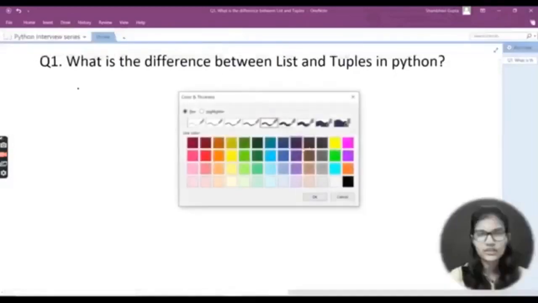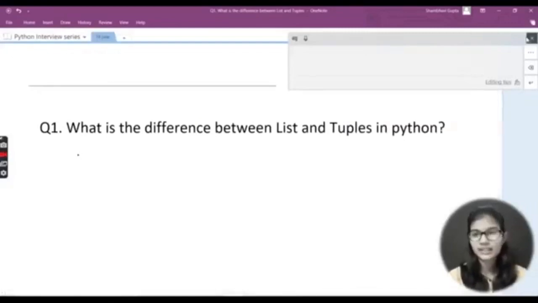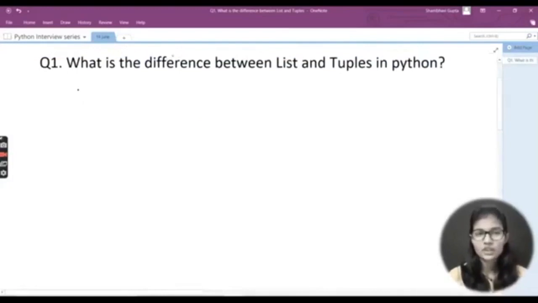So basically from today we are going to start a new series, and that series is for interviews. From today onwards I'll be letting you know what type of questions are frequently asked in the Python interviews which you go to give. I'll be dealing with those particular questions which are frequently asked, and I'll be letting you know what answer we actually need to give.